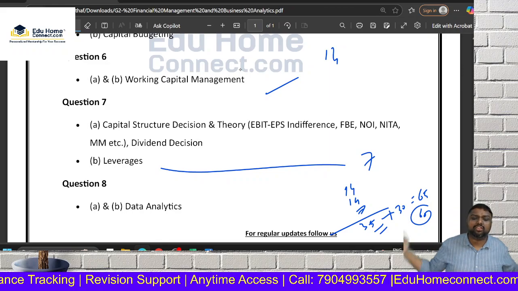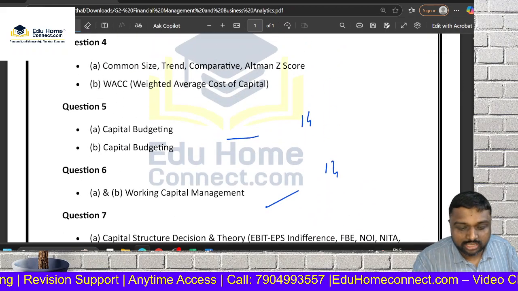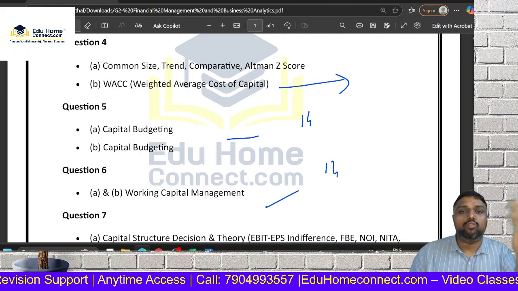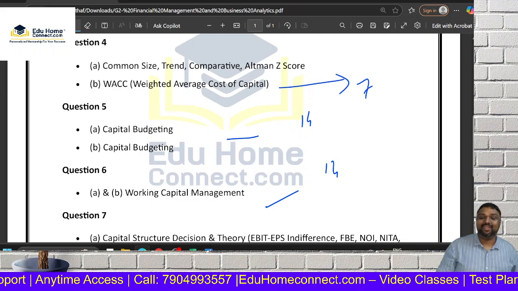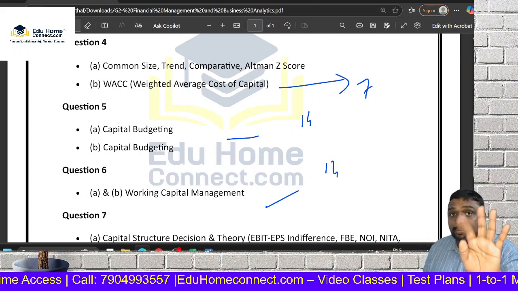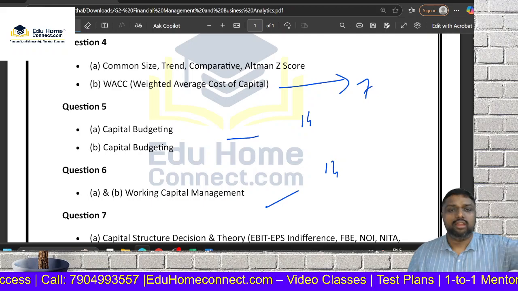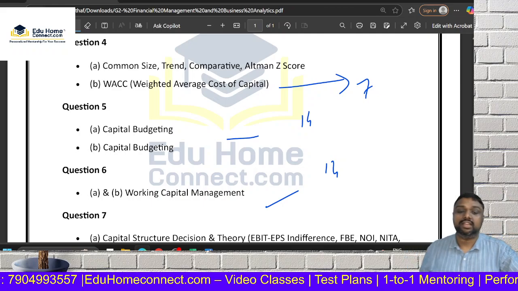Why do you want to worry about a lot of topics to study? I am not ending, my dear friends. A small chapter called cost of capital. Very interesting. Book value, market value. Another 7 marks. So cost of capital, capital budgeting, working capital and leverage. These 4 are very, very important. Learn without any compromise. Now what is the next strategy, friends?